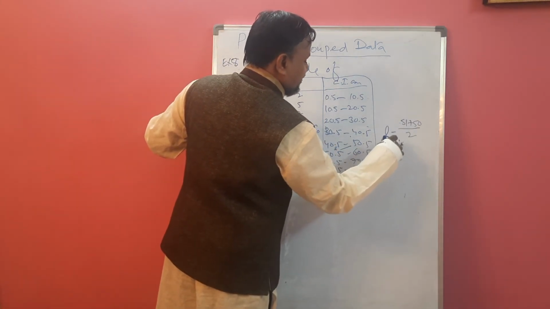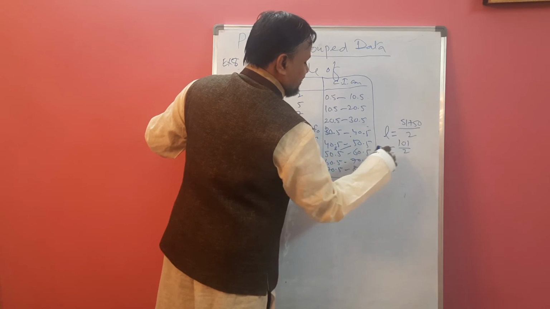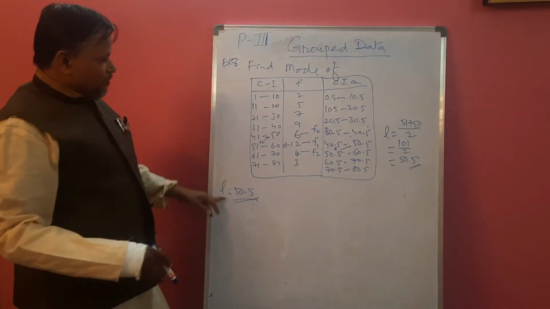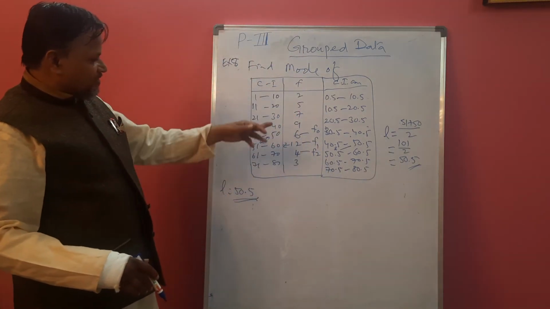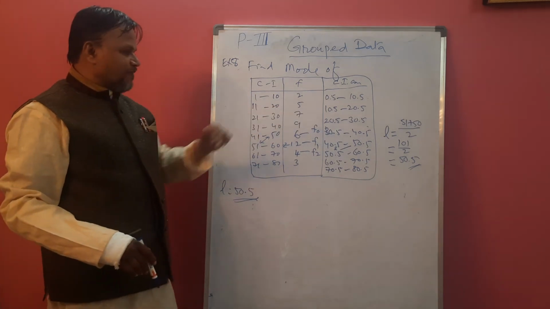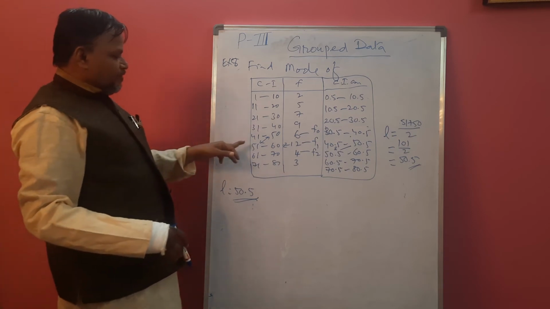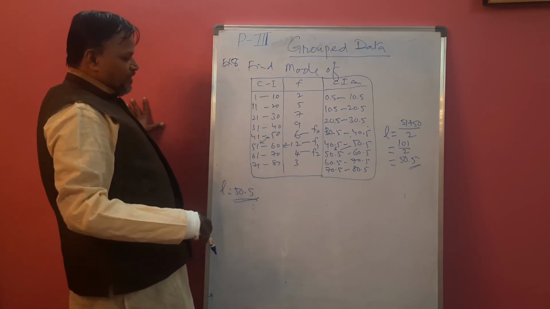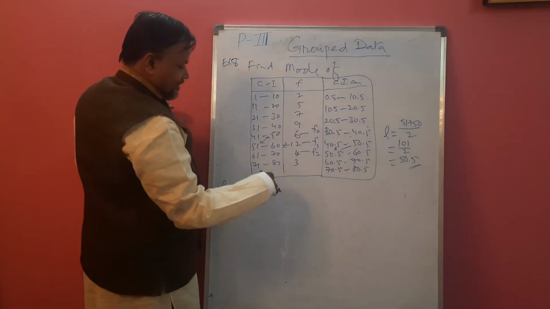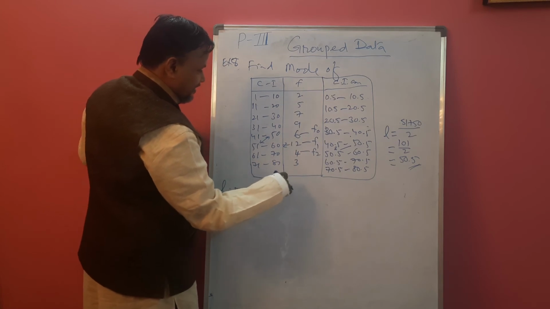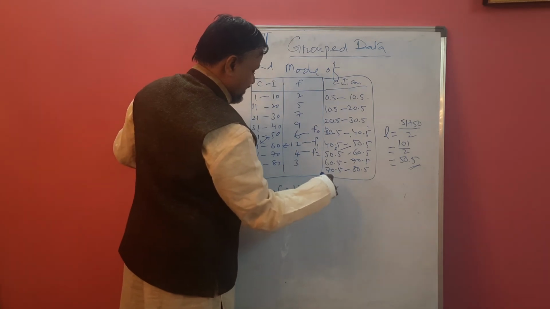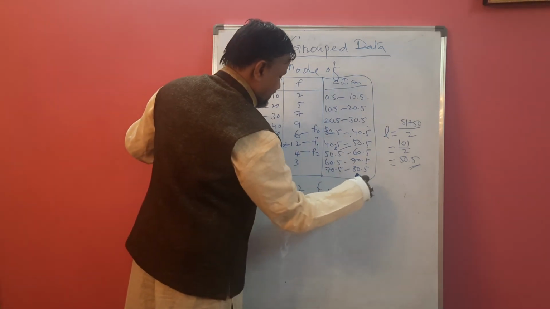This is nothing but 101 by 2. This is nothing but 50.5. So, while making equal class, we can select, or otherwise if discontinuing class is there, then also we can take by average of the two values of lower and upper limits of frequency class and previous or preceding class. And again same, f1 is 12, f0 is 6, f2 is 4.